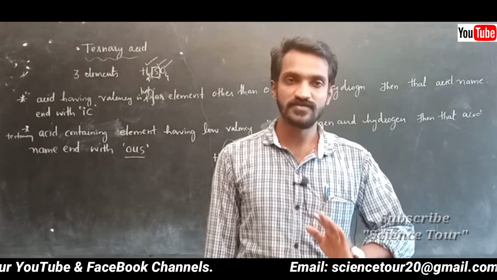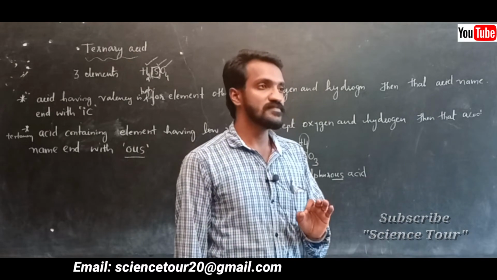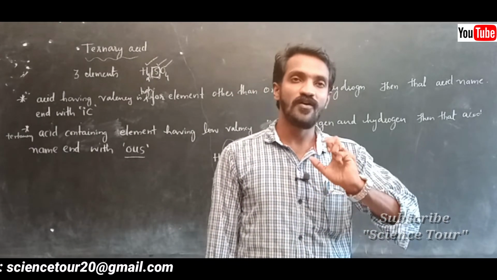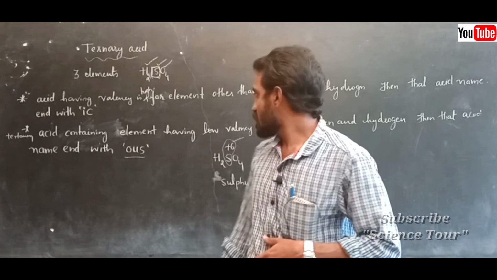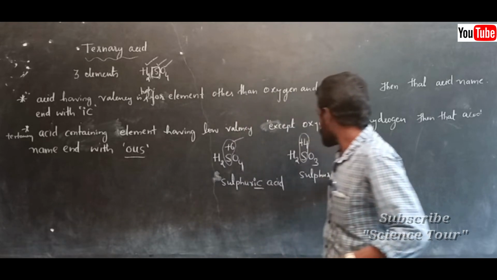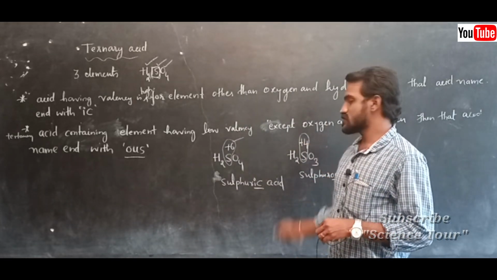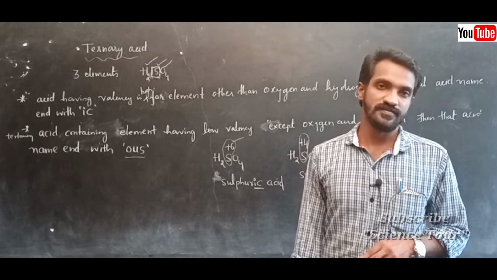Find the oxidation number of sulfur. If the sulfur oxidation number is high, then the name ends with ic. If the sulfur oxidation number is low, then the name ends with us. Okay.